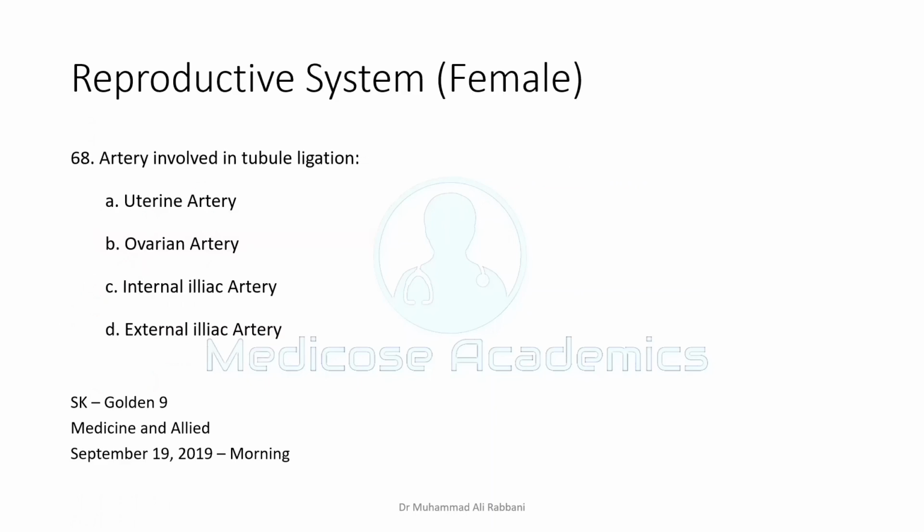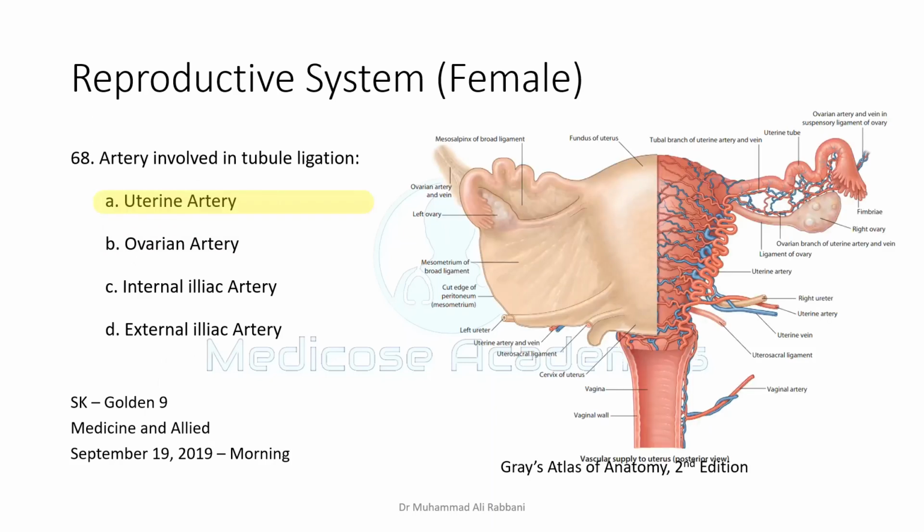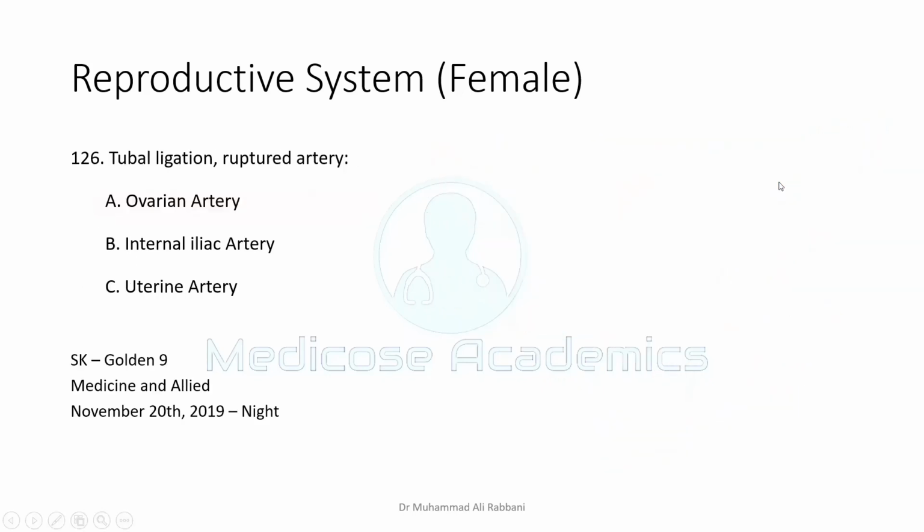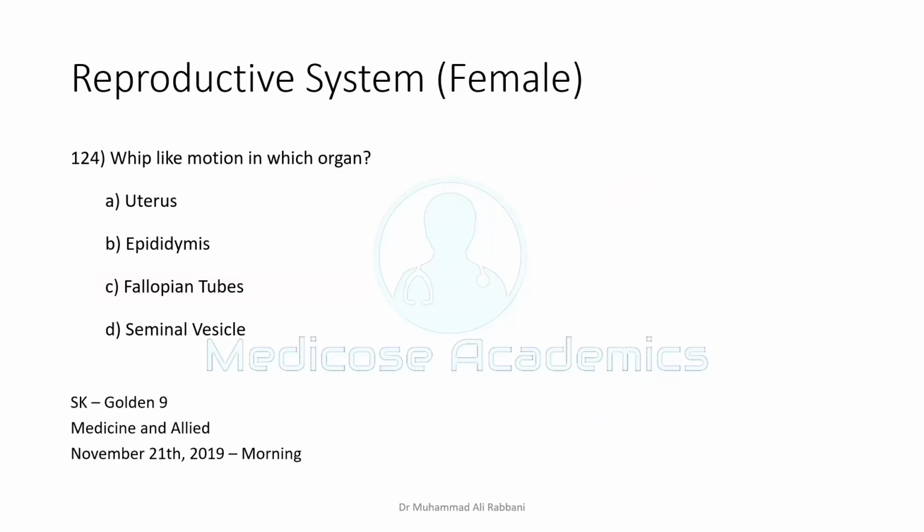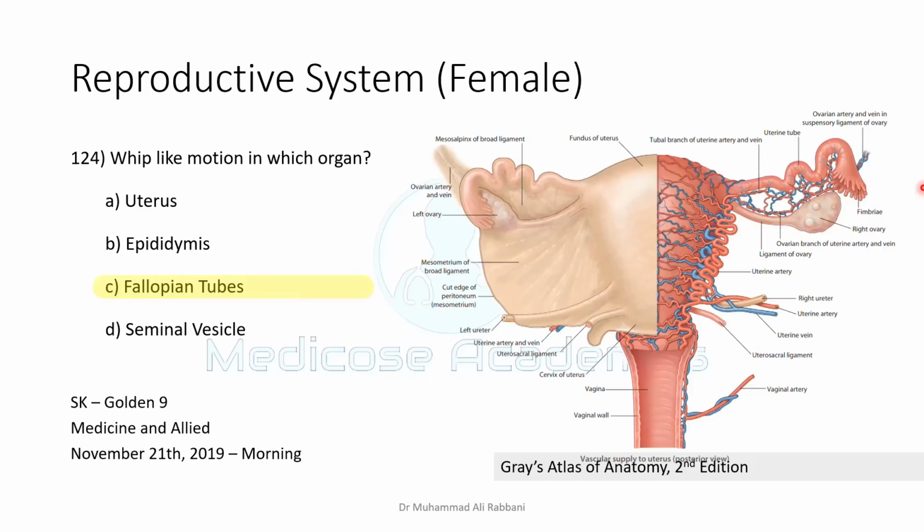Artery involved in tubal ligation. Whenever the fallopian tube is ligated, the tubal branch of the uterine artery is most commonly involved. Same question, tubal ligation, artery that is ruptured: that is the uterine artery. Whip-like motion is in which organ? Whip-like motion is in the fallopian tube. The fimbria of the fallopian tube, in its most initial portion, sweeps over the surface of the ovary and picks up the ovum that is ovulated.